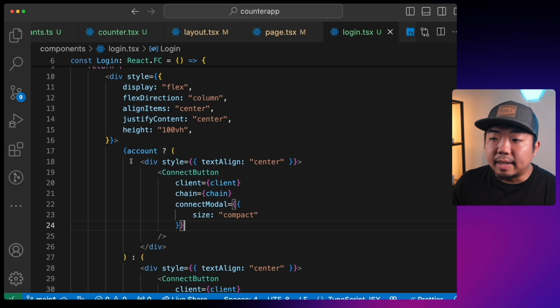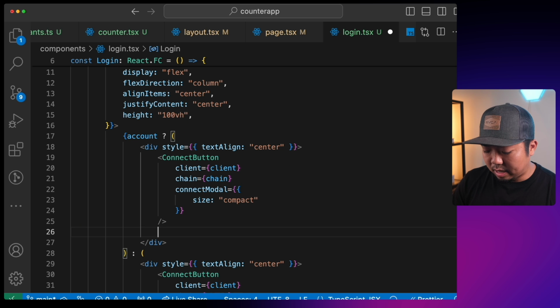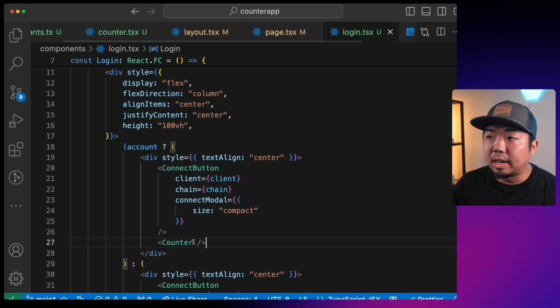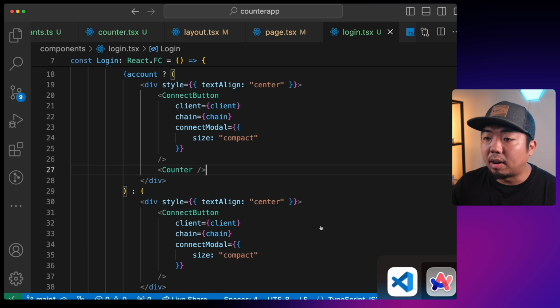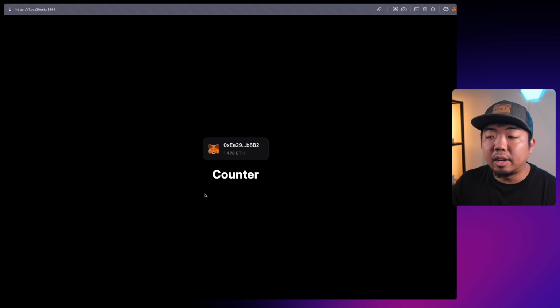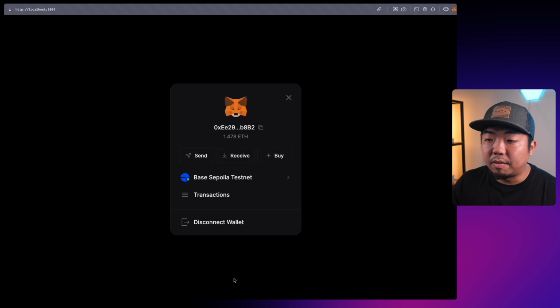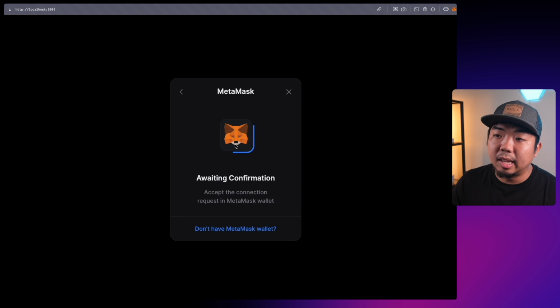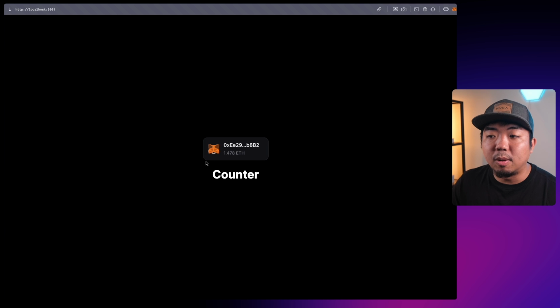And in this connected one, so if they are connected, they should also be able to view our counter component as well here. So let's come back to our app. You can see here that we see our counter. If I log out, I shouldn't be able to see the counter until I connect with a wallet. And once a wallet is connected, we have our counter app here.